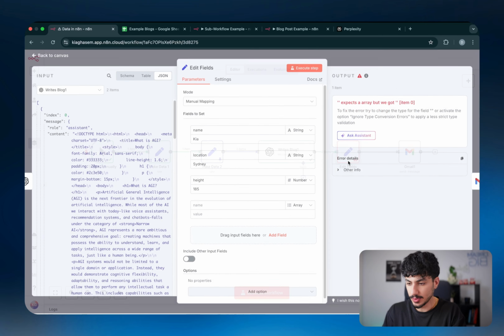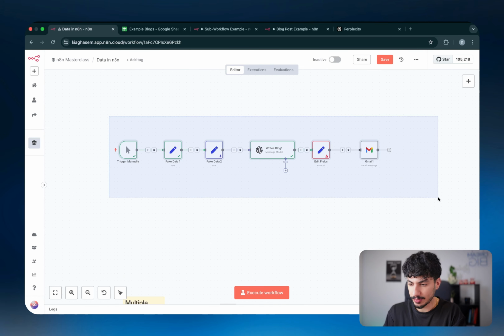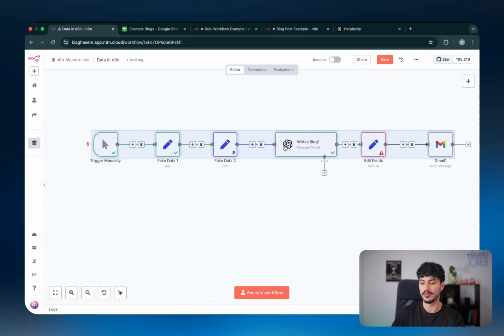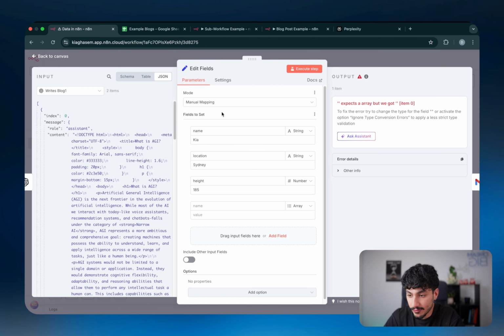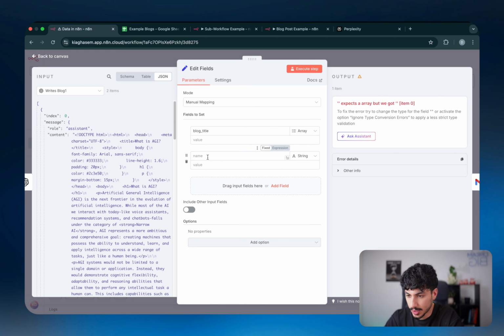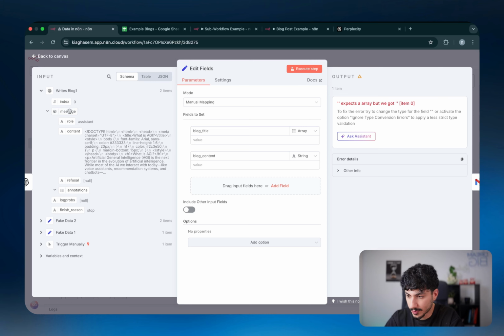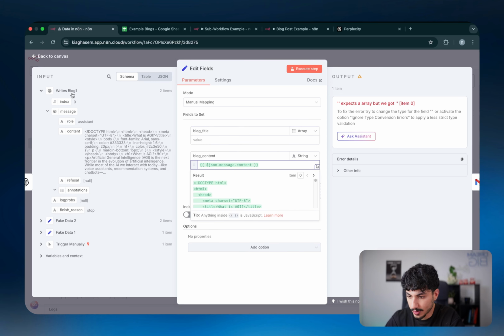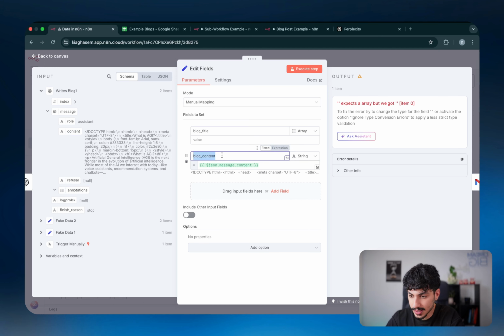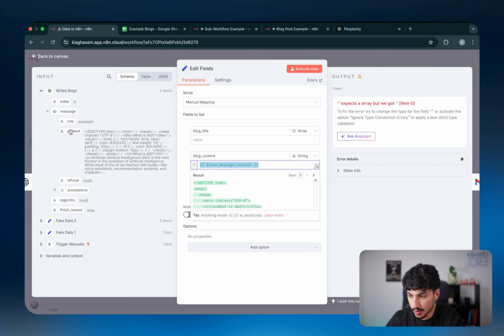Now, this doesn't always have to be you creating data out of thin air. If we go back to the example that we had with the multiple fake datas, and obviously using them to call on previous nodes, where I showed you guys the different expressions and how they work, the edit fields node could be used to pull in data from the previous nodes to send it onwards. So for example, what we could do is say blog title and then also add another one for blog content, right? And blog content will come directly from the previous node because we just created content inside OpenAI. So I can just drag and drop the value of the content variable of the previous node over here. And so it will create a new field called blog content with the value of the content created in the